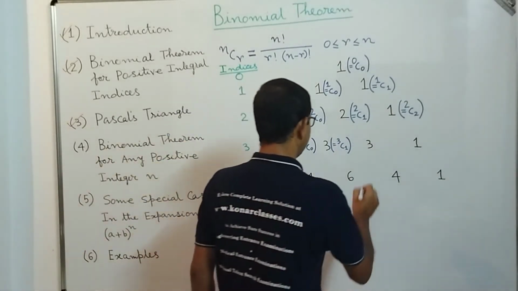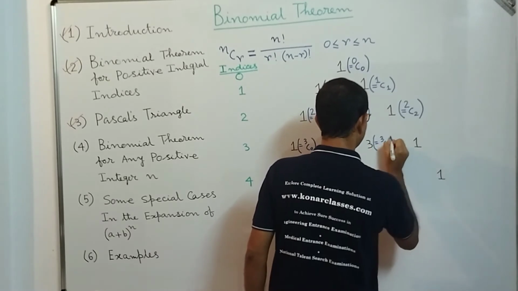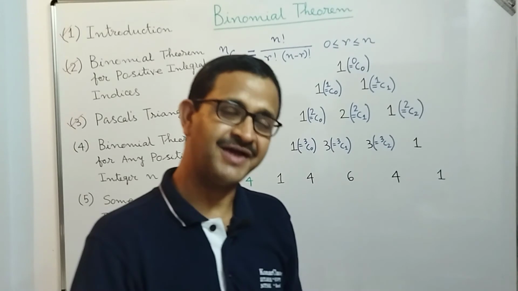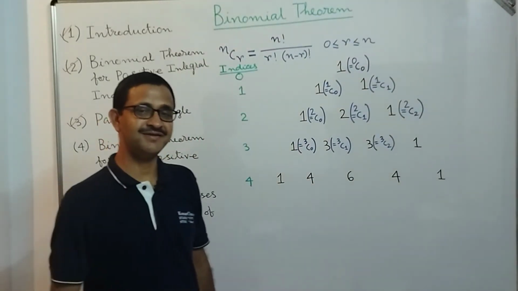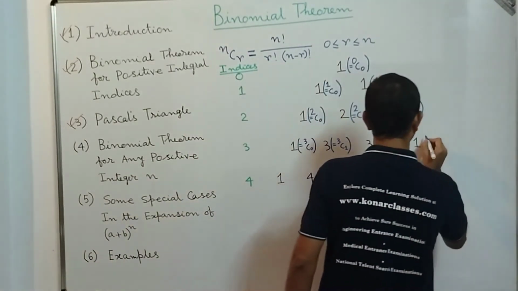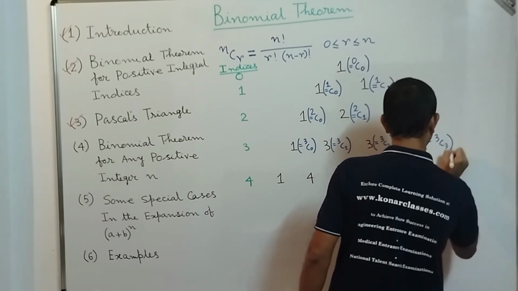Okay, this 3 we can also write as 3C2, because we know the value of 3C1 is 3 and the value of 3C2 is also 3. If you recall, the value of nCr is the same as the value of nC(n minus r). Then 1 we can write as 3C3.